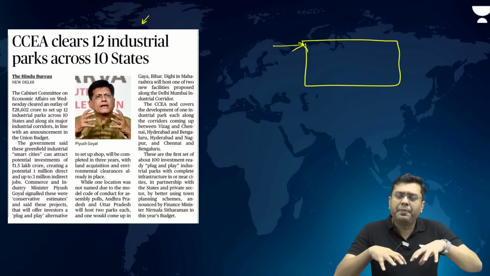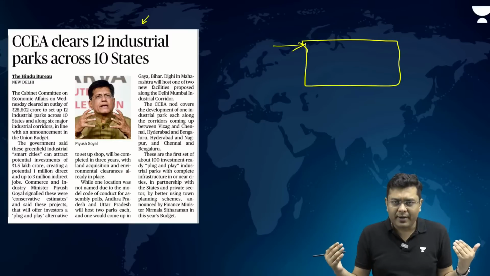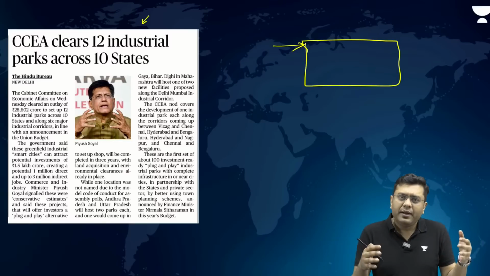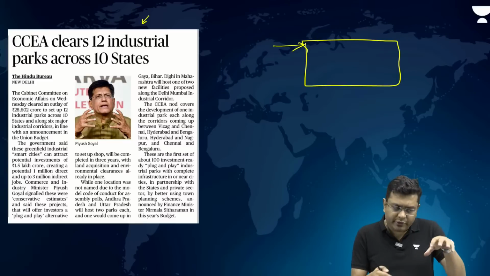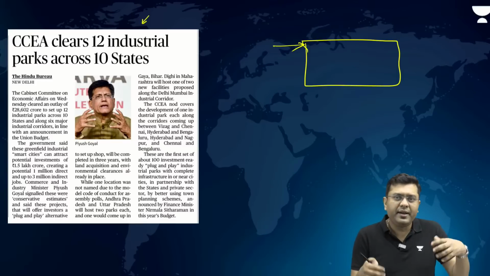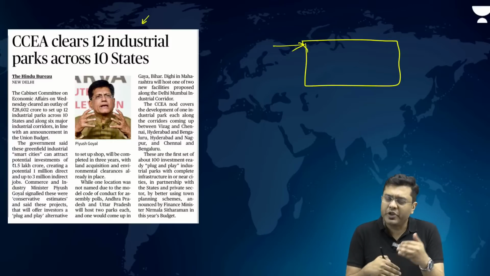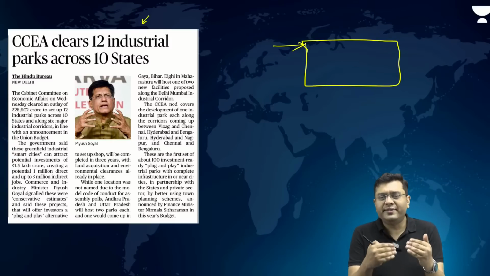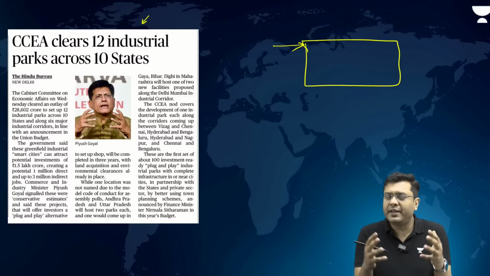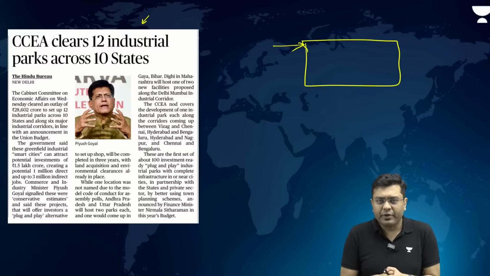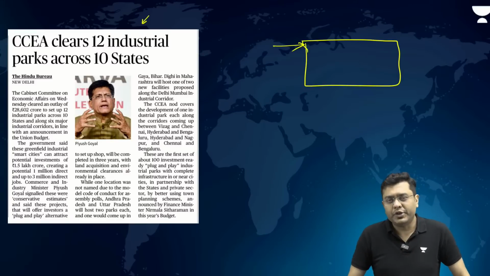Now, around 100 of these will be developed across the country, so that there can be industrialization which is not centric towards the metropolitan areas, but overall industrialization, partnered by the central government, the state governments, as well as private players. So that is the aspect of the industrial park.